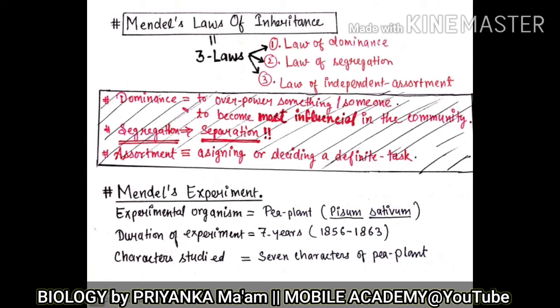Contrasting means opposite characters. The second reason for selecting the pea plant was that it is a seasonal plant. So he can grow and breed that particular pea plant in very little time, like within 4-5 months. So these two are the reasons for selecting the pea plant.